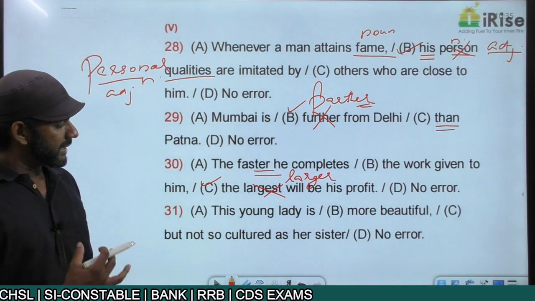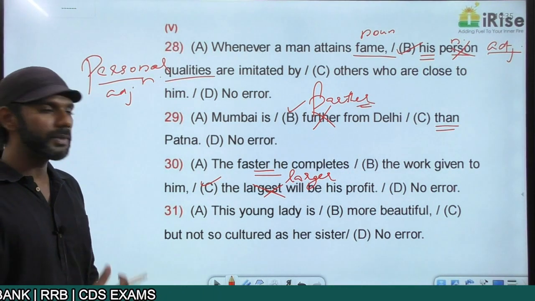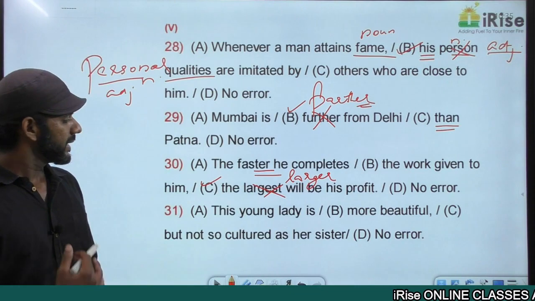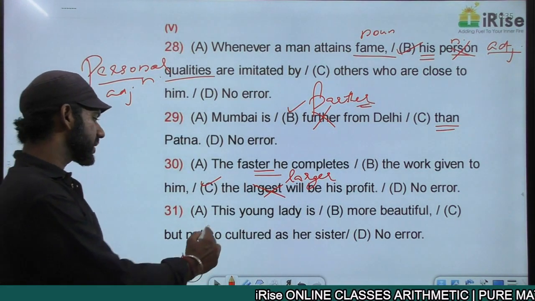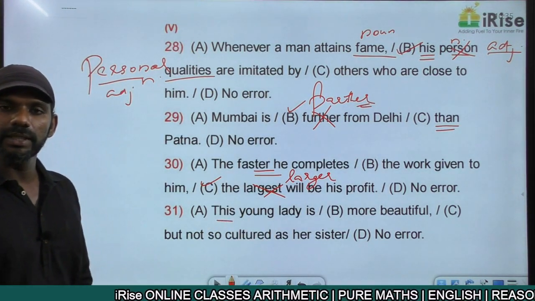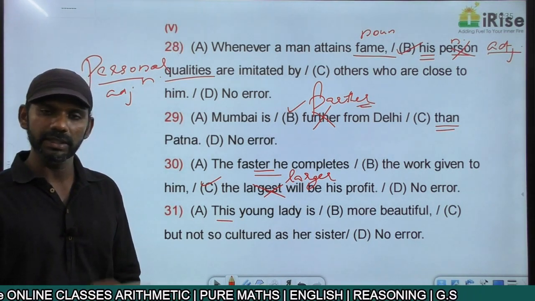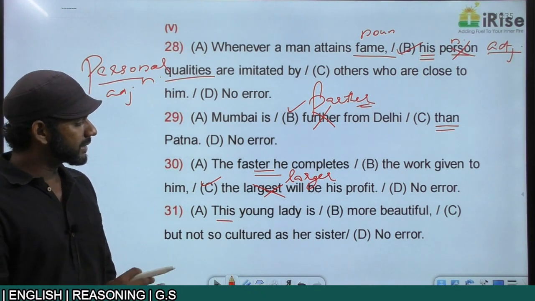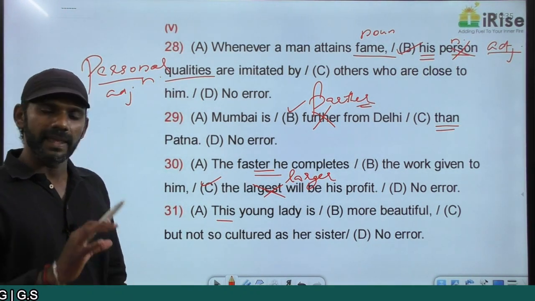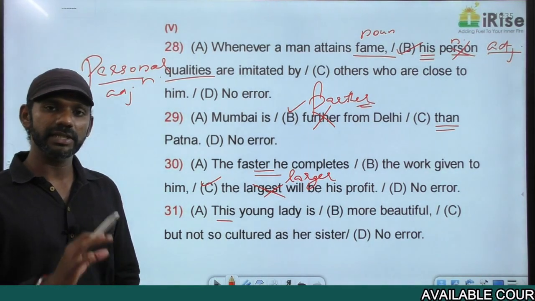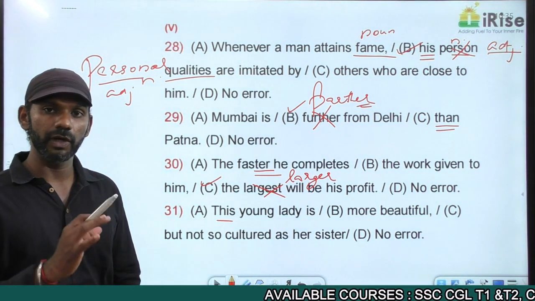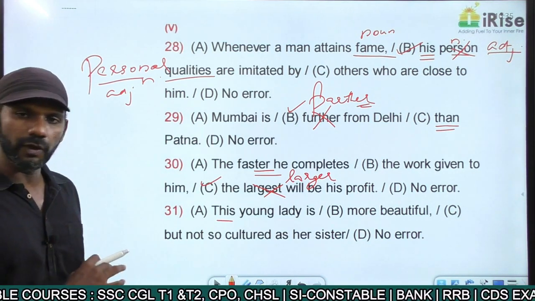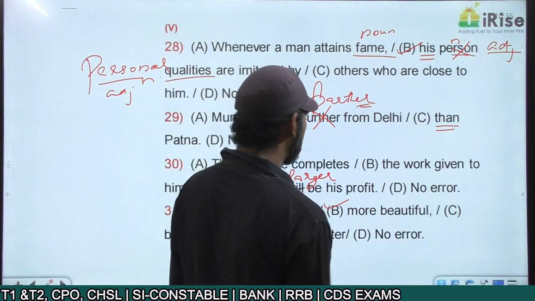Come to the next one. This young lady is more beautiful but not so cultured as her sister. This young lady: this is a demonstrative pronoun, singular. The noun along with it must also be singular. Lady is a singular noun. That concept is completely fine. This young lady is more beautiful. More beautiful is a comparative degree adjective. Comparative degree adjectives will be followed by than. In this statement, in part B, more beautiful is not followed by than. That is the error. The error is in part B.